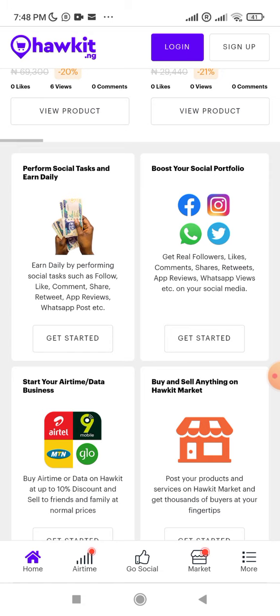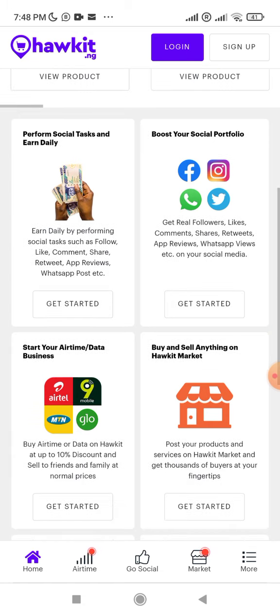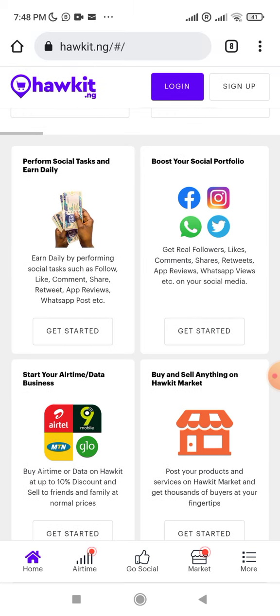Just like I explained, some people want you to like their pages, their posts. Some people want you to share their posts on Facebook, Instagram, everywhere. So they will pay Hawkit. They are regular guys like you and I. So they will pay Hawkit for you to do that task. And immediately you've done it and you send a proof or a screenshot of what they want you to do, you get paid immediately.